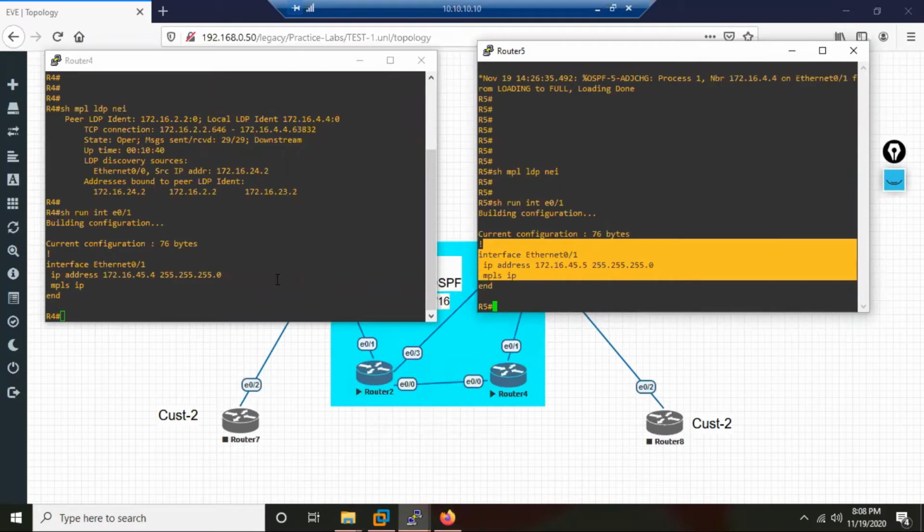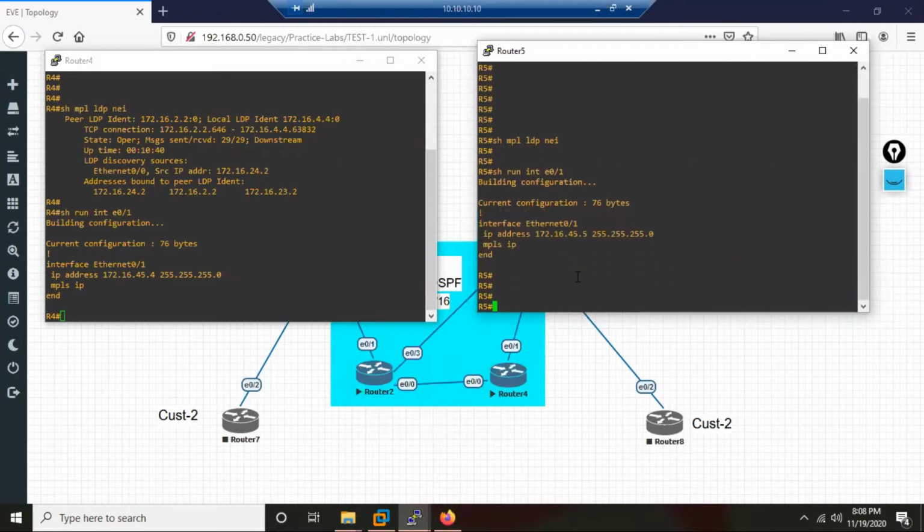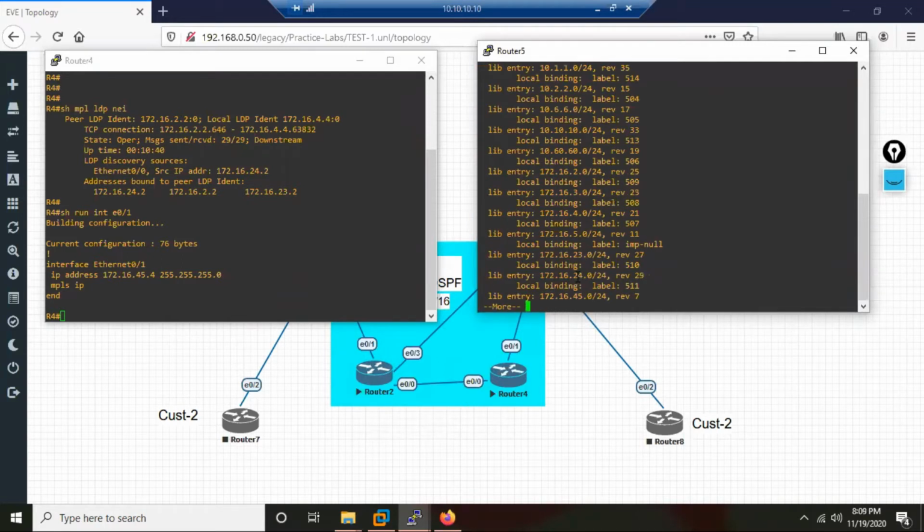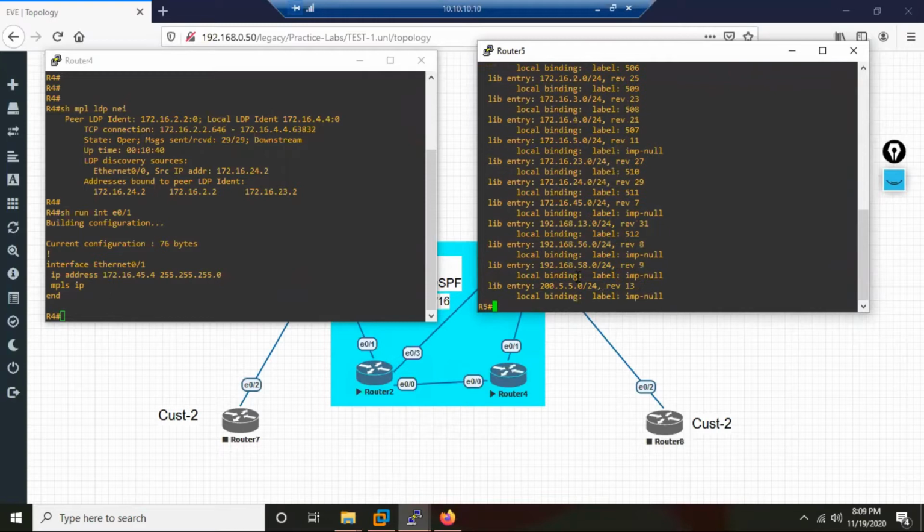LDP is enabled. Once LDP is enabled, what has happened? Did LDP generate labels? If you see, the LIB table is already generated. Labels have been already created, right? So R5's label is already there. Maybe somebody says the problem could be IPsec. If the problem is IPsec, then labels would not get generated.